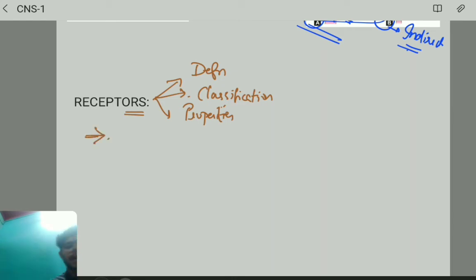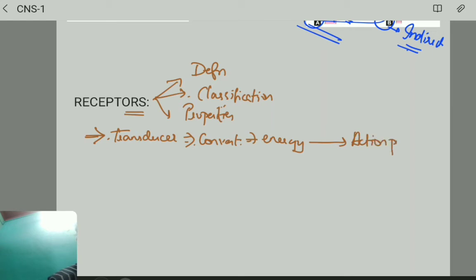These are nothing but transducers. These are transducers which convert various forms of energy in the environment into action potential. That's it.